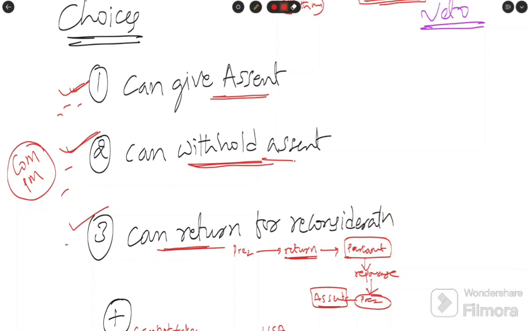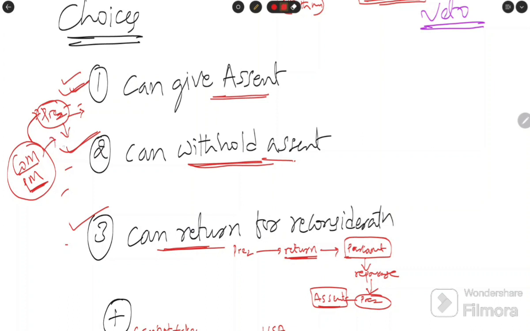Why is this so? In the last class we discussed the powers of the president, where we neatly discussed that in India's parliamentary system, the president is just a nominal head. Actual powers are exercised by the Council of Ministers headed by the Prime Minister. They recommend the president to take actions. If this group advises the president to give assent, the president gives the assent. If they advise not to give assent, he does not give the assent.